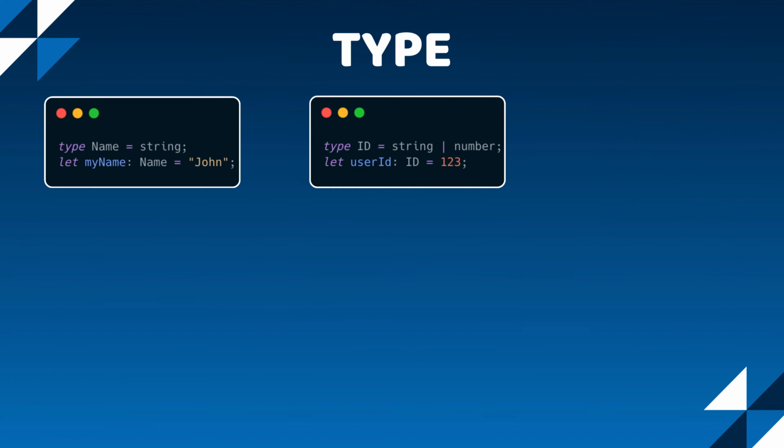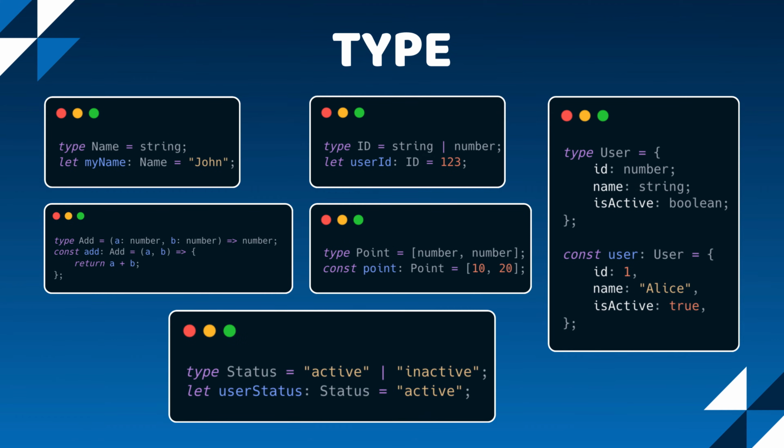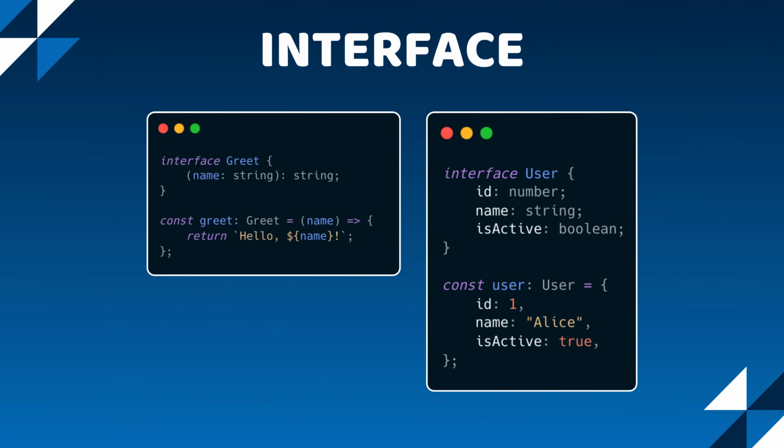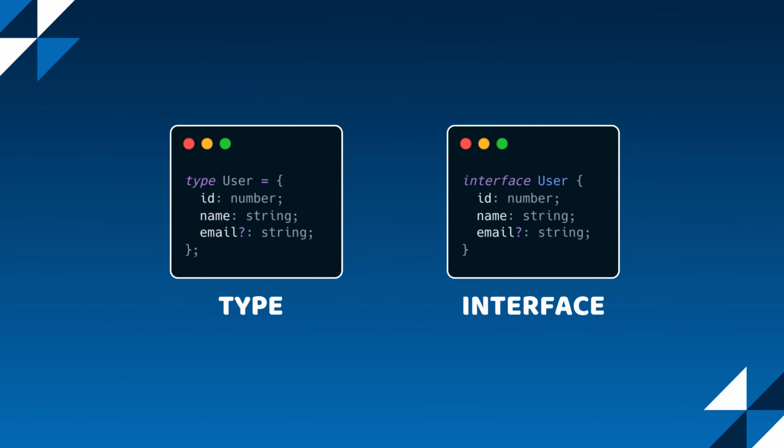While the type keyword is used to define custom type aliases for various types, including primitive, union, object, function, tuple, and literal types, the interface keyword is used to define the structure of functions and objects. As you can see, both interfaces and types can be used to define object shapes, but they have some distinctions. This is where the debate begins. Let's see the first difference.